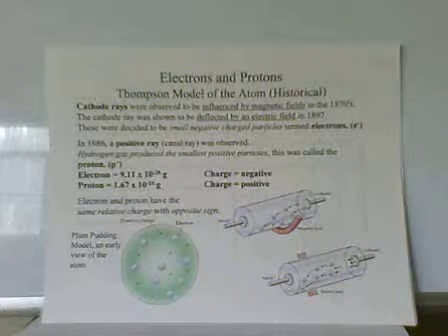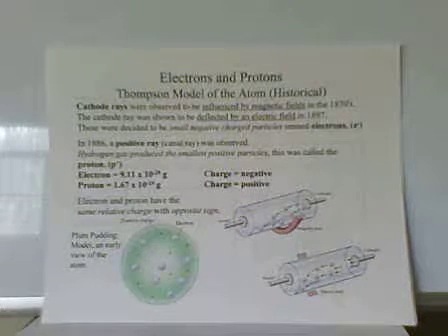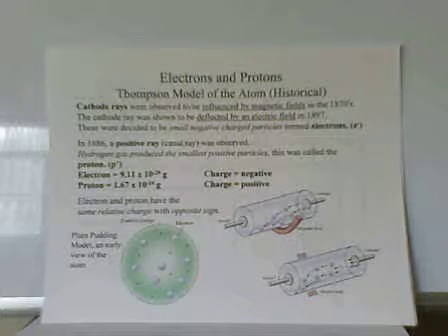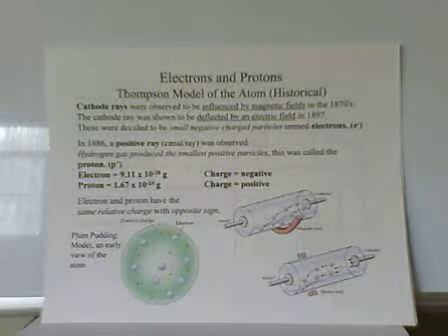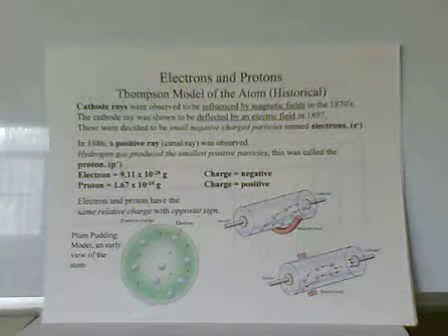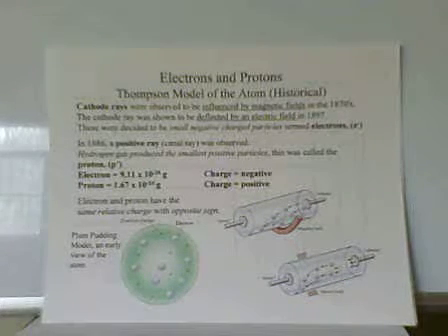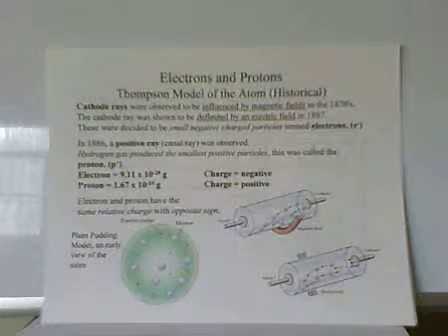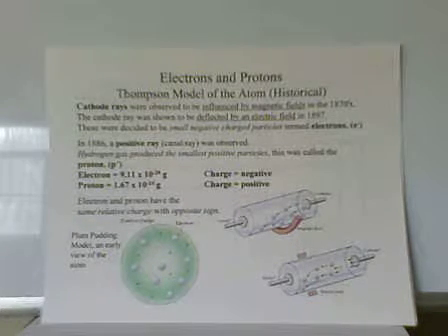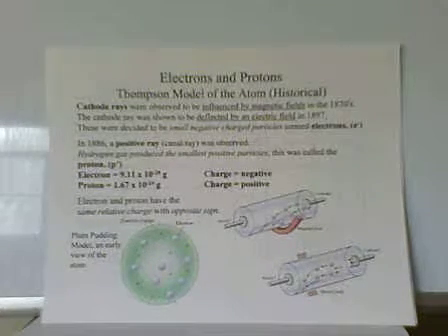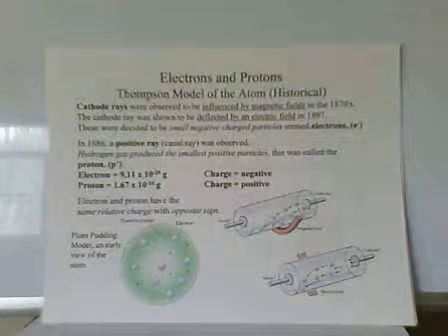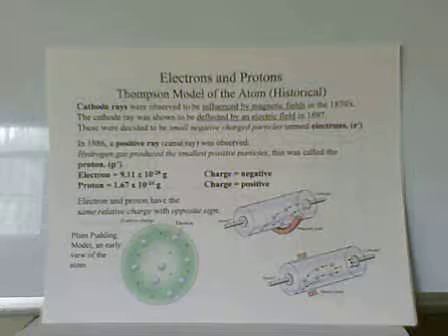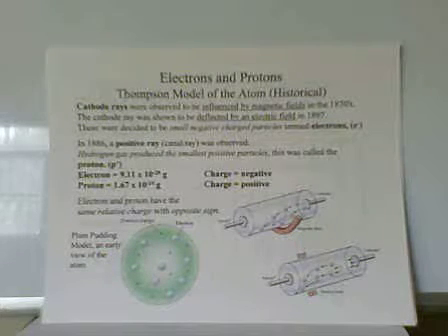That's how we use them in our cathode ray tubes. The particle that was coming off of this cathode, so there's a cathode and an anode in a vacuum tube with an electrical voltage between them, and it's easy to boil off some type of charged particle off the cathode. This particle is negative, and that particle is called the electron.